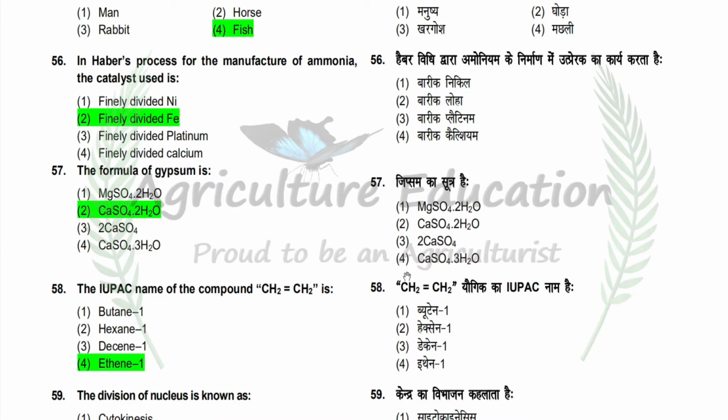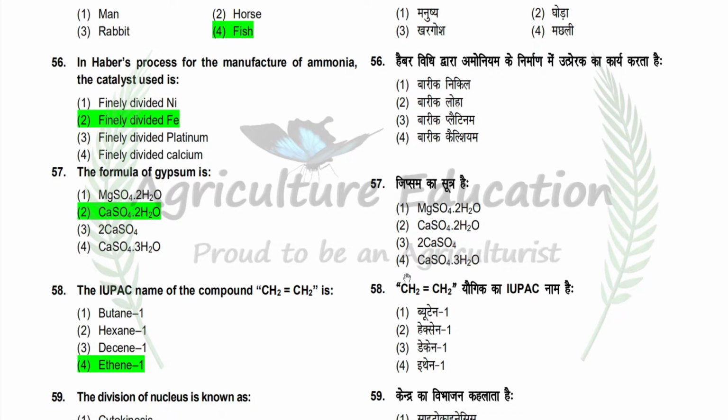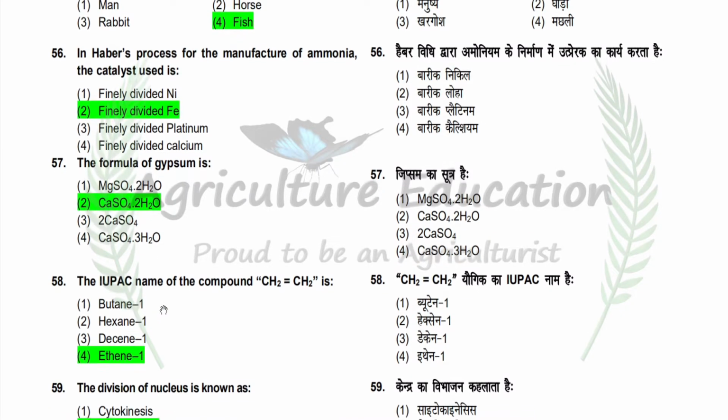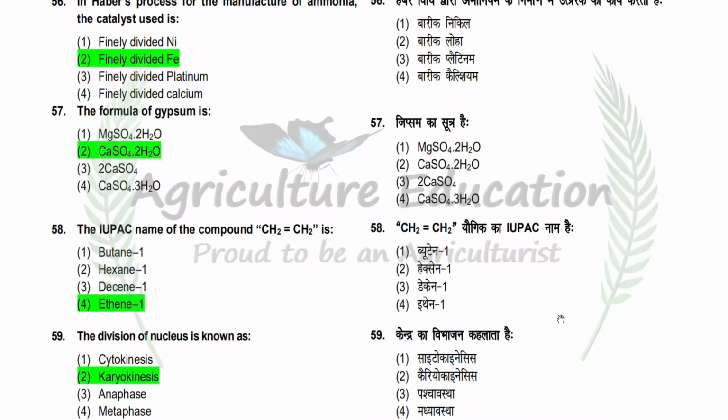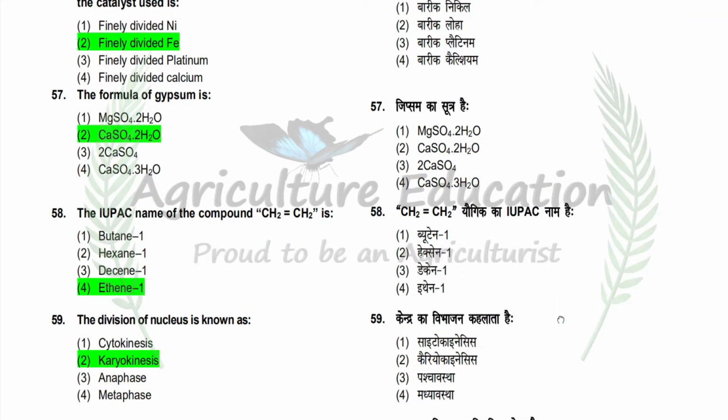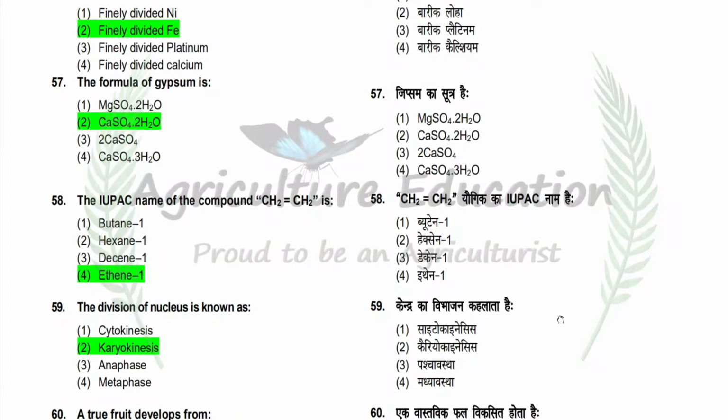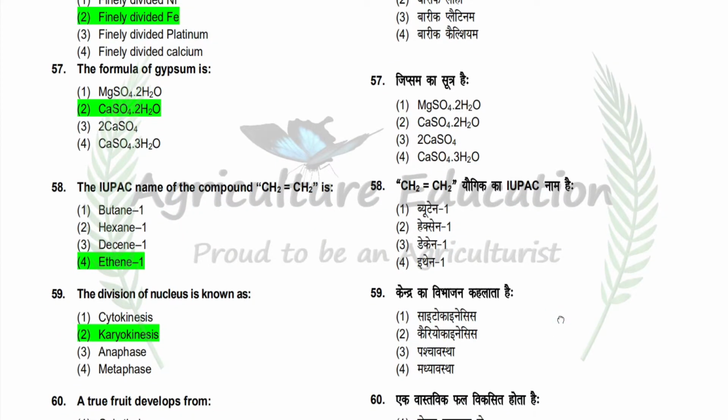Next question is formula of gypsum is option is MgSO4 2H2O, CaSO4 2H2O, 2CaSO4 or CaSO4 3H2O. So correct answer is CaSO4 2H2O. Next question is the IUPAC name of the compound CH2=CH2 is option is butene 1, hexene 1, decene 1, ethene 1. So correct answer is ethene 1.